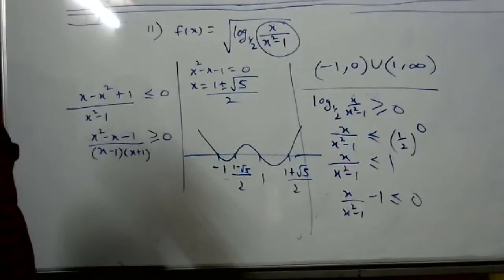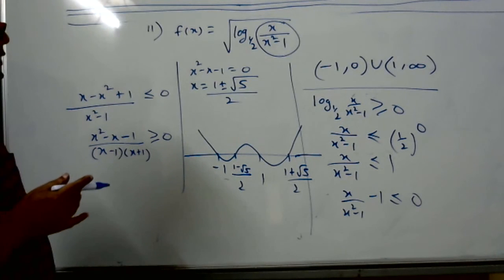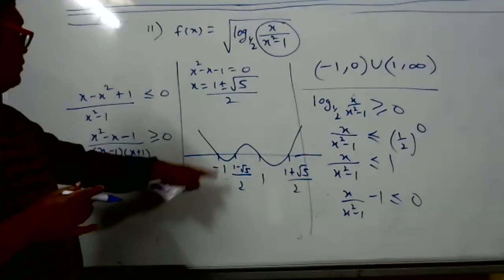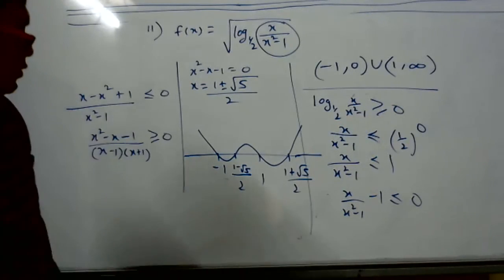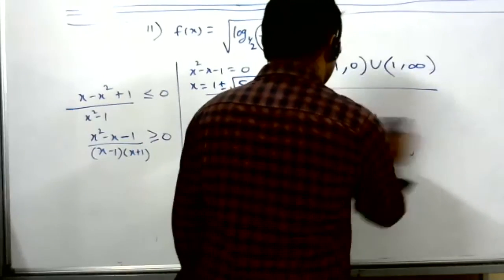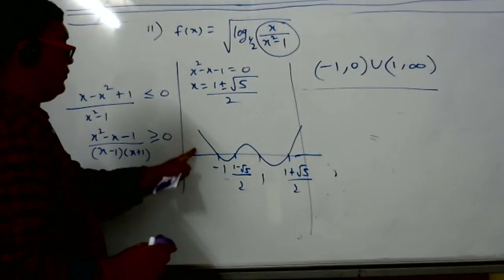So now what do we want? Less than 0, greater than 0. Where is greater than 0? Hey, where is greater than 0? 1 minus root 5 by 2. Very bad. Greater than 0, I'm telling, not less than 0. Greater than 0 means what? Above the x-axis. Yes, sir.